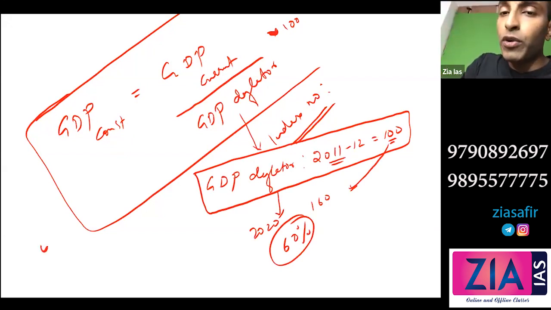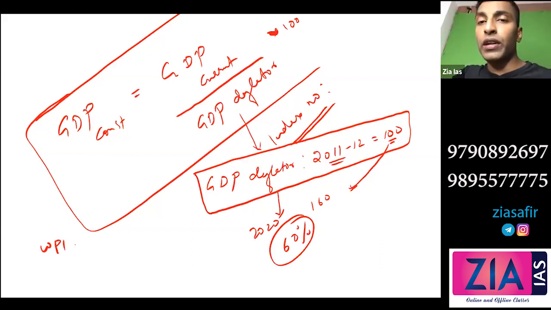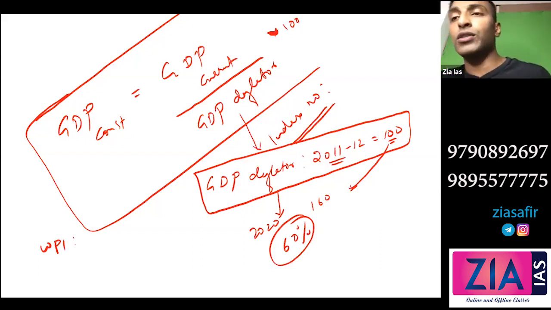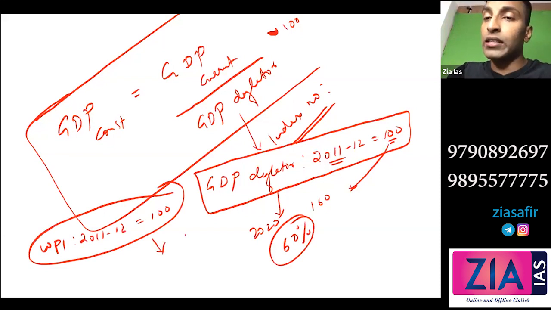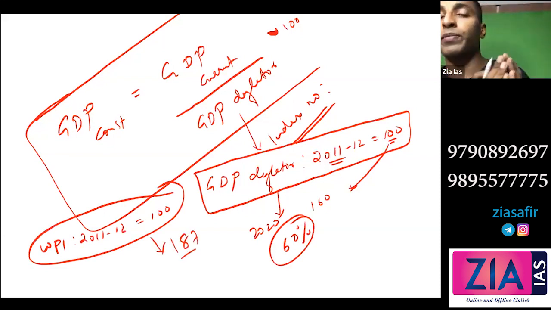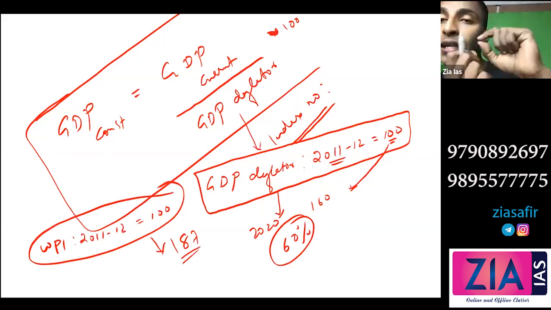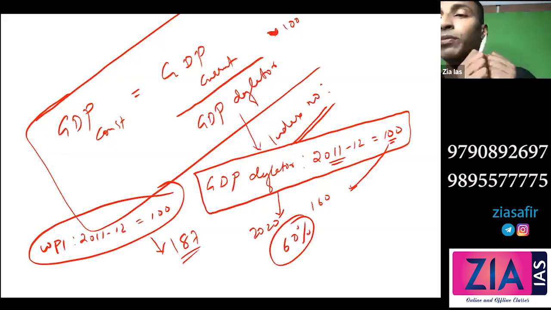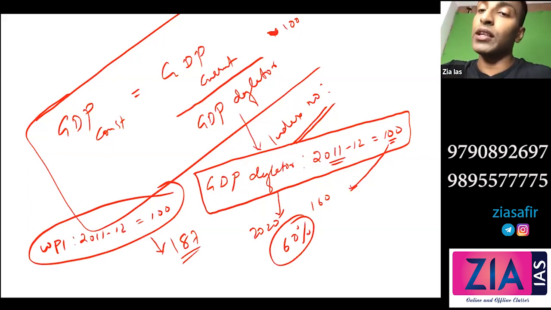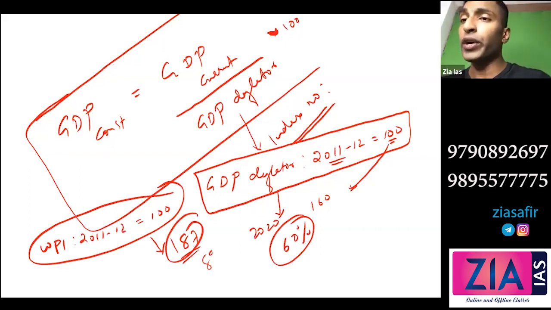Similarly, for WPI also, when we discuss all these, the base year is 2011-12, so 2011-12 equal to 100. You will start from this. Now if I'm saying 187 is the current value of WPI, it means items which cost 100 rupees in 2011-12, if you need to buy those same items now, you need to pay 187. The simple meaning is that there is 87% inflation.